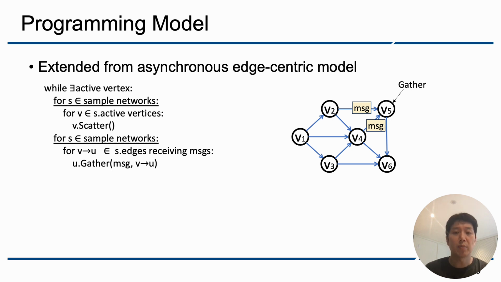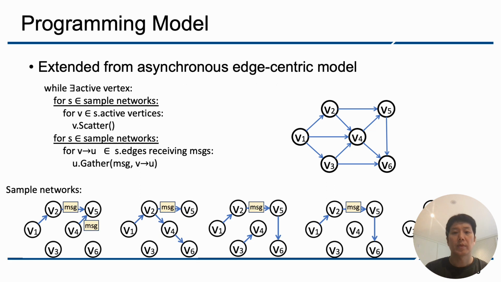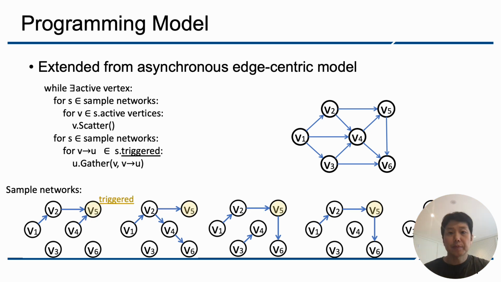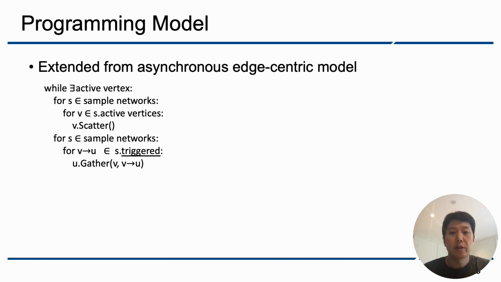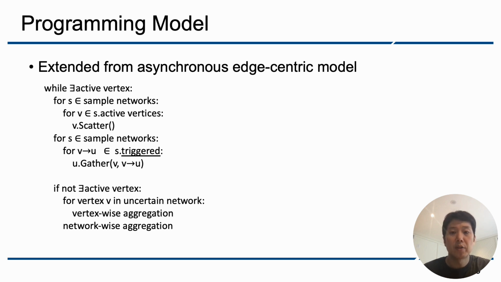SAGE runs in a similar manner, but it performs the scatter and gather operations in all sample networks, as shown in this figure with 5 sample networks. In SAGE, we do not materialize the messages due to their large overhead, but instead mark the receiving vertices as triggered in a bitmap. After running scatter and gather for all sample networks, we perform vertex-wise aggregation and then global network-wise aggregation of the analysis results.